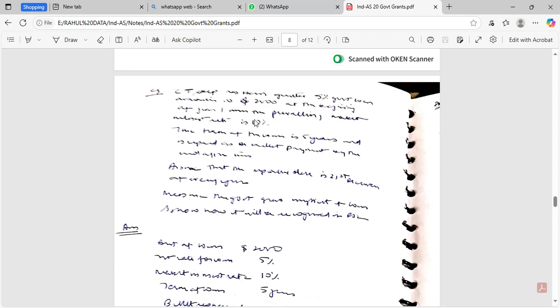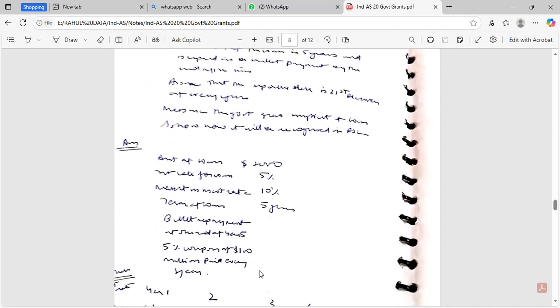Assume that the reporting date is 31st December of every year. Measure the government grant relating to the loan and show how the loan will be recognized. Amount of loan is 2000. Interest rate for loan is 5% and market interest rate is 10%.